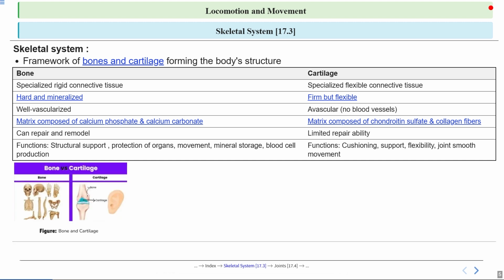Here you can see an image that shows the difference between bone and cartilage. You can notice the structure and texture of each. Bones here look dense and solid, while cartilage appears smoother and more flexible. This kind of visual representation helps us understand why both are essential for our body's movement and protection.